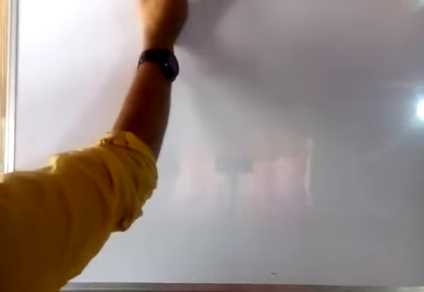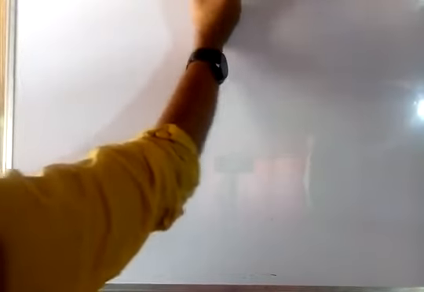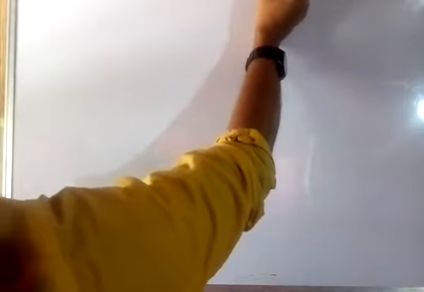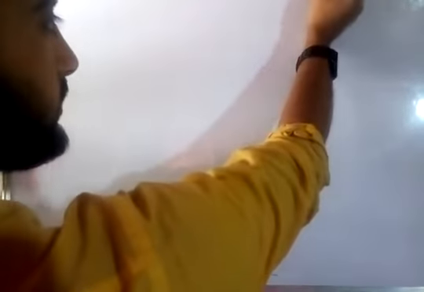So suppose there were two partners, Rahim and Rashid. Firstly, we will write the problem, then we will solve it. We will write it as such: Rahim and Rashid were partners sharing profits in